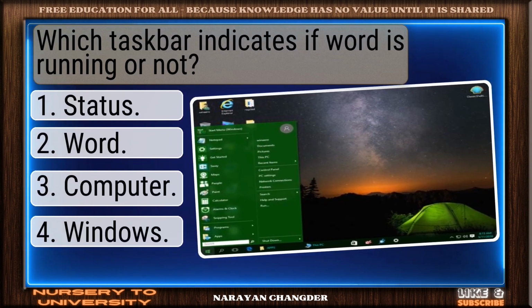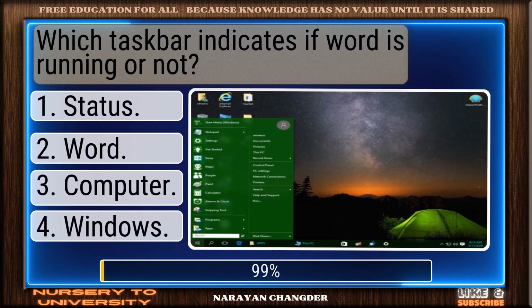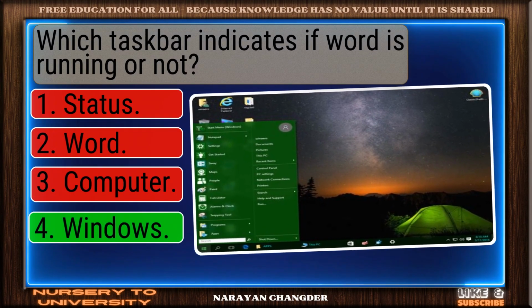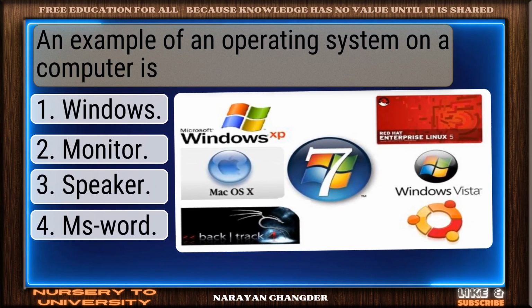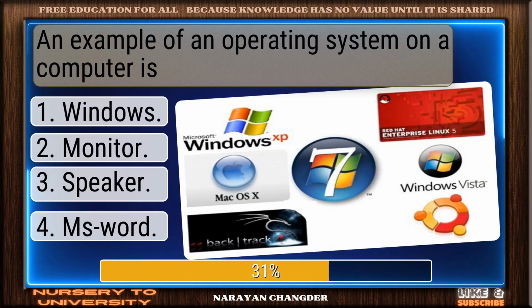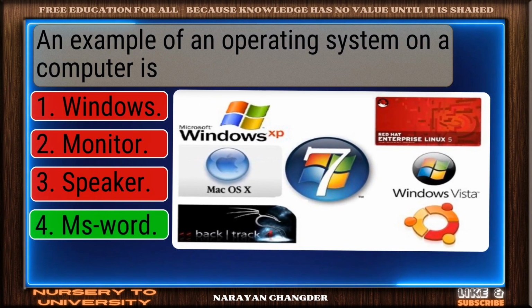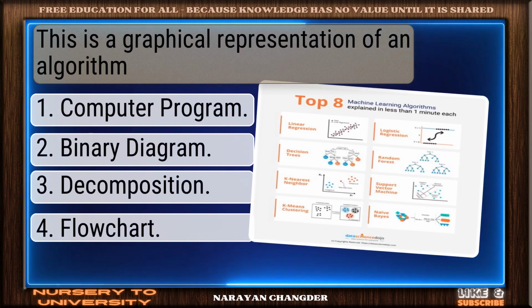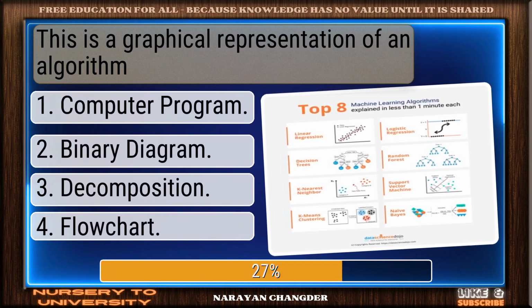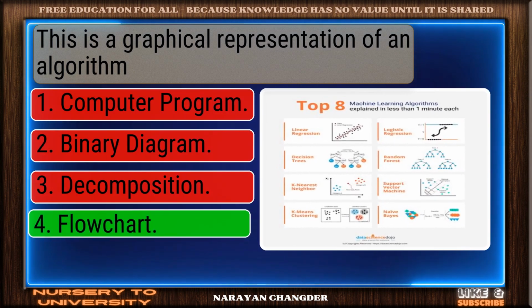Which taskbar indicates if Word is running or not? Well reasoned. Windows is correct. An example of an operating system on a computer is. Smart pick. MS Word is correct. This is a graphical representation of an algorithm. You got it. Flowchart fits.